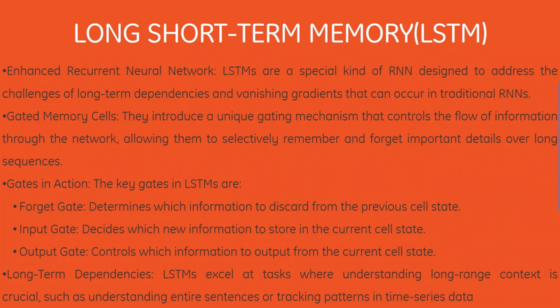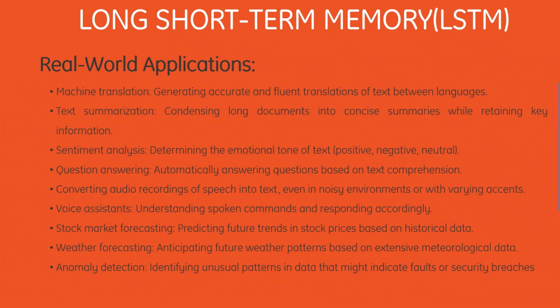This controls which information to output from the current cell state. Then what are some of the long-term dependencies? It excels at tasks where understanding long-range context is crucial, such as understanding an entire sentence or tracking patterns in time series data.